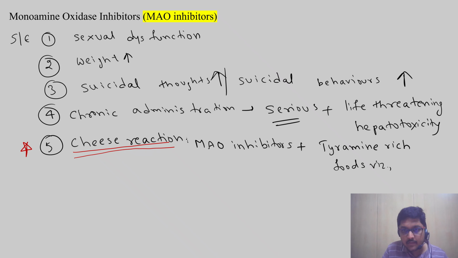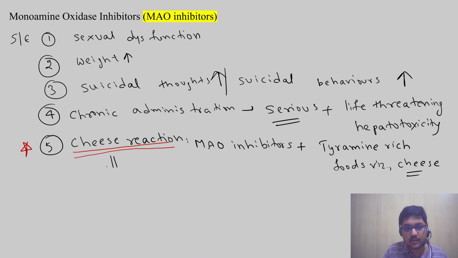We can quote cheese as an example, that's why we call it cheese reaction. What happens when monoamine oxidase inhibitors are given along with tyramine? Tyramine is a natural food monoamine, right? It is to be metabolized by the MAO enzyme, right?